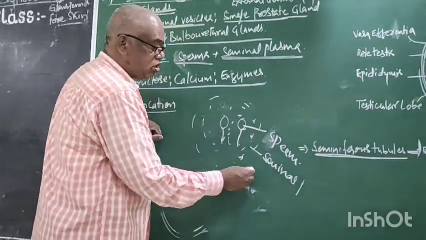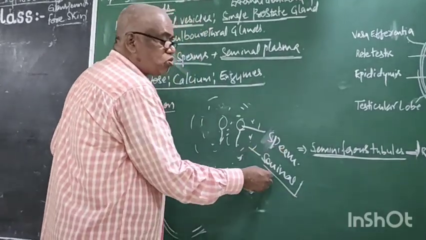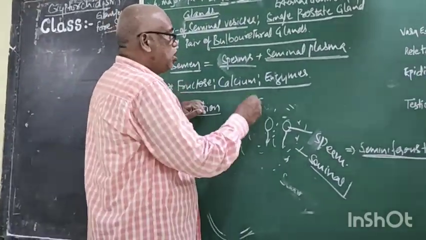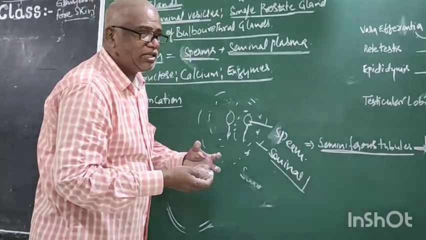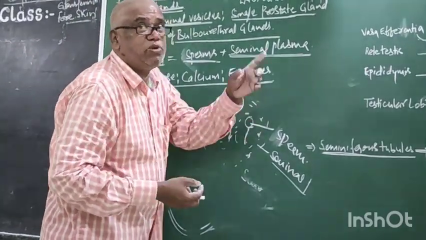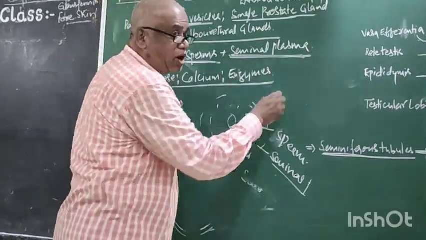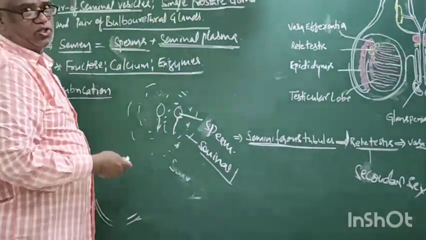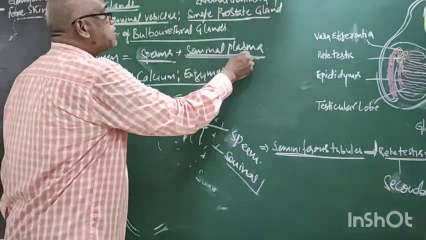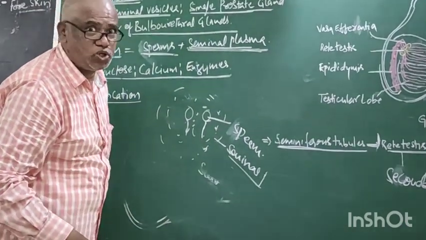Now what is this seminal plasma? Both together is called semen. In this semen, the sperm origin is the seminiferous tube. The seminal plasma origin is the three glands.